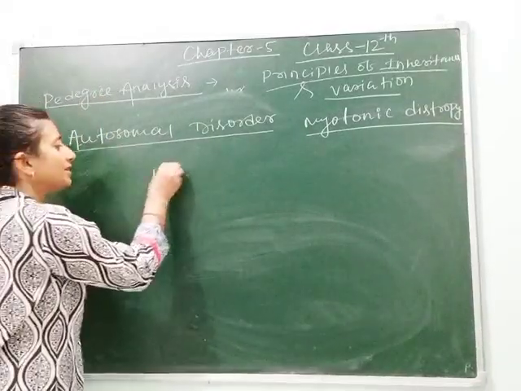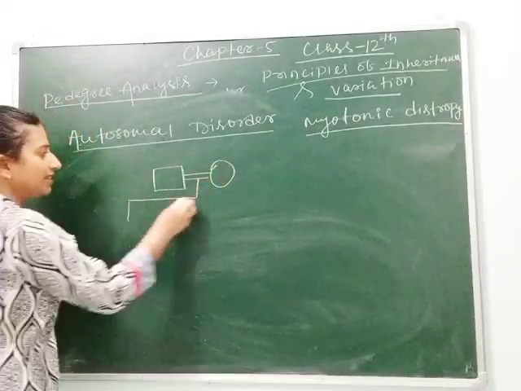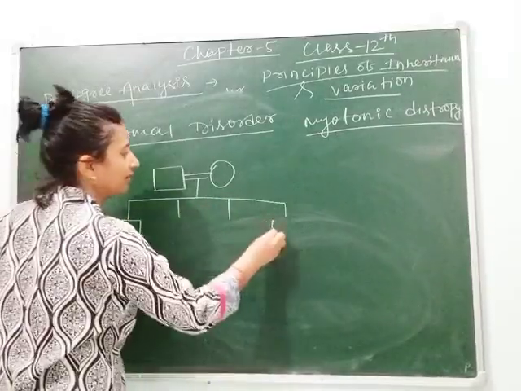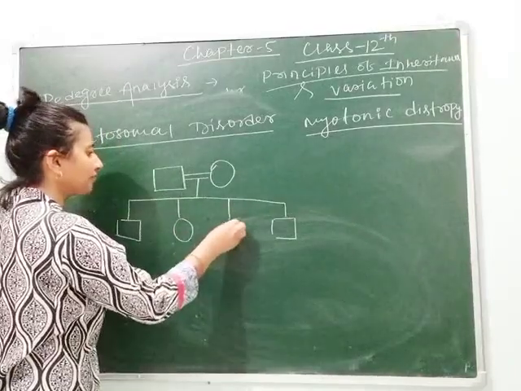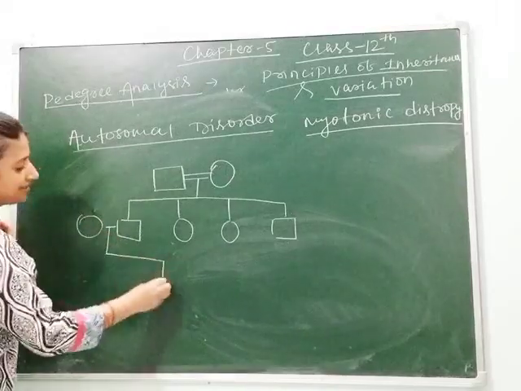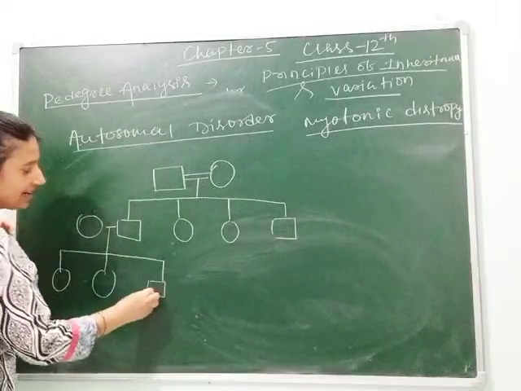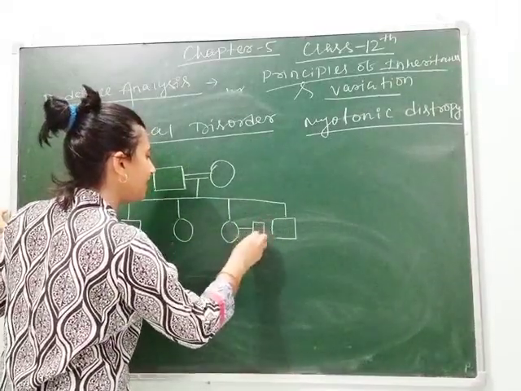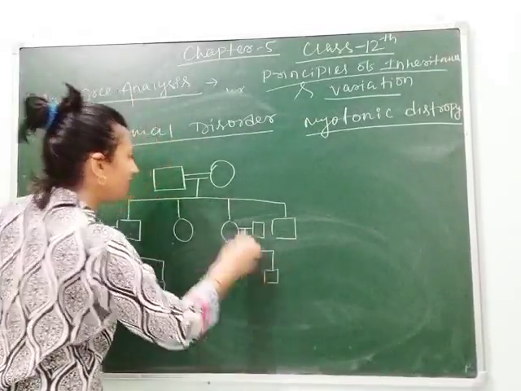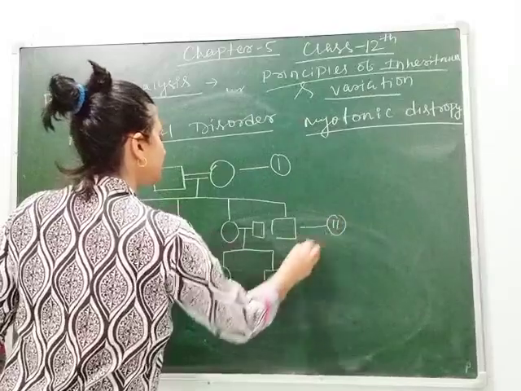Clear? So let's see. This is male, this is female. The mating occurs. Suppose they have 4 children, 2 male and 2 female. Again the male got married to another female and he has 3 children, 2 female and 1 male, and again the female gets married and has 2 children, 1 female and 1 male. So I have drawn the pedigree up to 3 generations. This is generation 1, this is generation 2, this is generation 3.